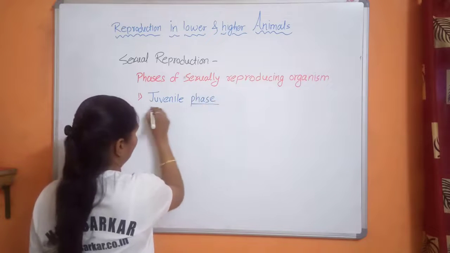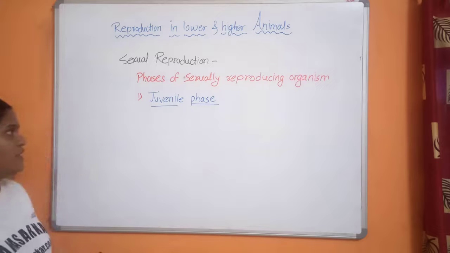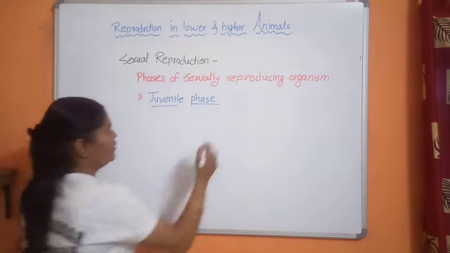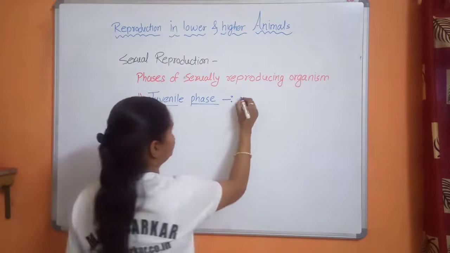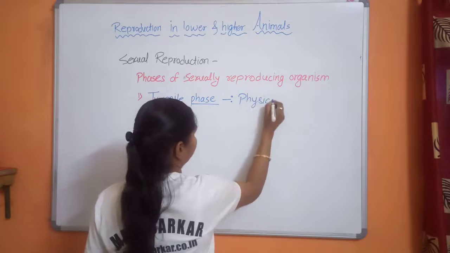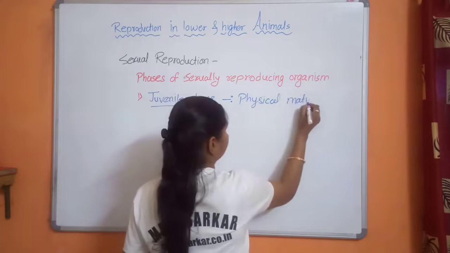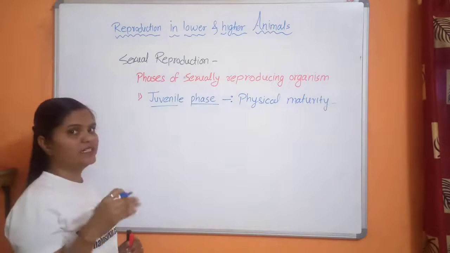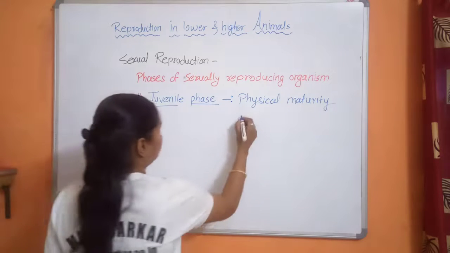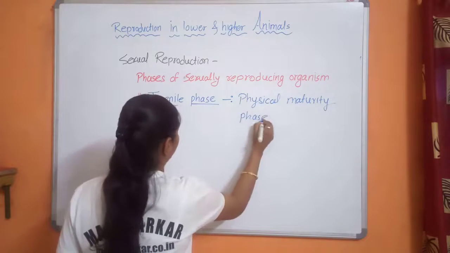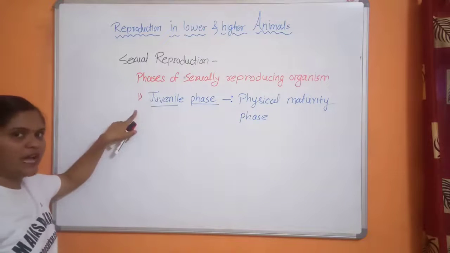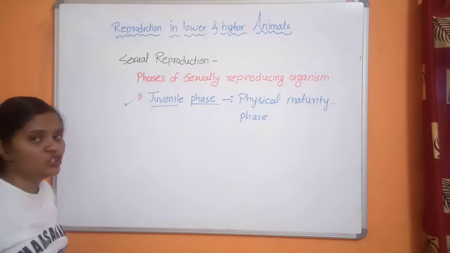That means in this phase no organism can reproduce. Sexually reproducing organisms do not show reproduction during this phase. We call it just a physical maturity phase. In this phase, the reproductive organs become mature. So that is called the juvenile phase. Remember that during this phase, no organisms reproduce; they are not able to reproduce during the juvenile phase.